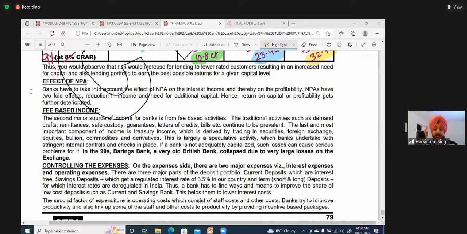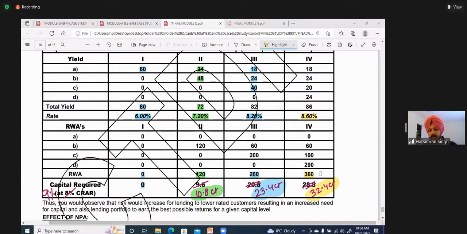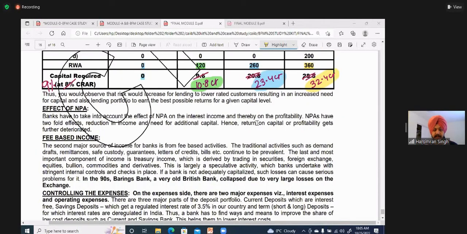When you are taking a higher risk, in this case, in order to get more return, you are taking a much higher risk. And for every unit of risk taken, you have to keep additional 9% capital. In this case, you have taken 100 crore extra risk, so you have to keep additional 9 crore as capital. Are you getting me or not? Okay, this is what they are saying. Hence, return on capital or profitability gets further deteriorated.